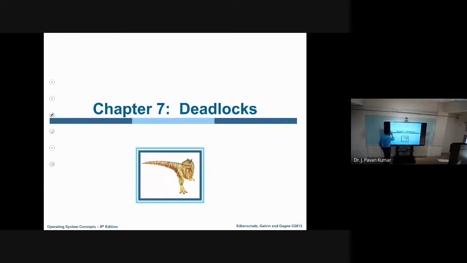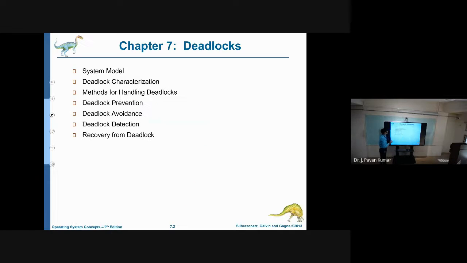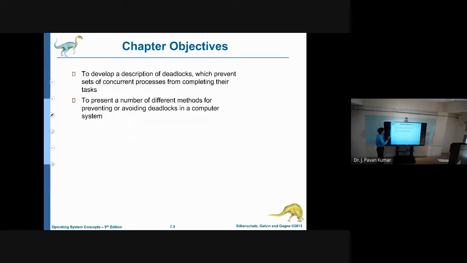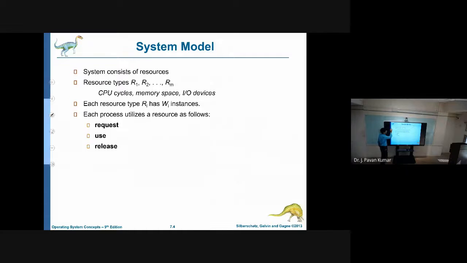Okay. In the last class, we discussed deadlocks. In that, first we defined the system model. In general, we will have several processes in the system, like P1, P2, P3, and so on, Pn, and the resources we will have, like R1, R2, R3, and so on, Rm.